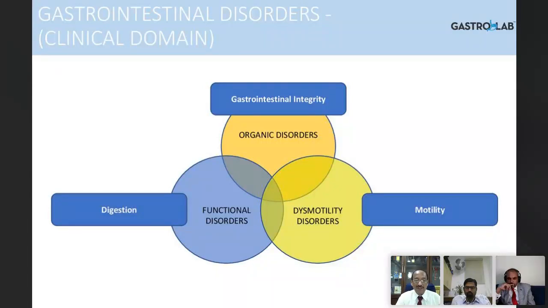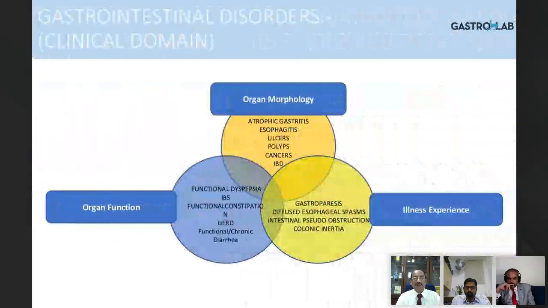And these are the overlap zones. So you have to remember and try to understand the problem. Examples of organic changes happen in atrophic gastritis, esophagitis, ulcers, polyps, cancers, and in the lower GI tract, inflammatory bowel disease, where even Crohn's gastritis has been well recognized. If you look at the organ function, functional dyspepsia is one of the major problems today.